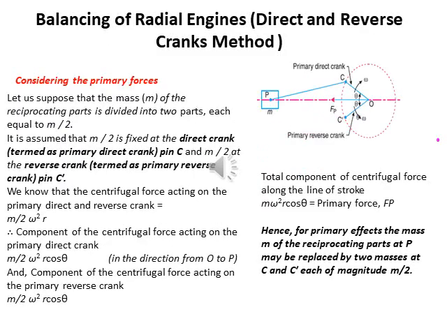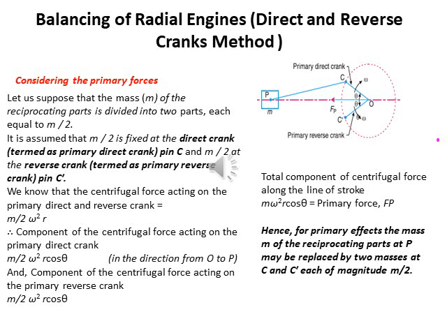Now we continue our topic by considering the primary forces. Let us suppose that the mass m of the reciprocating part is divided into two parts, each equal to m/2, which is assumed to be fixed at direct crank pin C and at the reverse crank pin C'. We know that the centrifugal force acting on the primary direct and reverse crank is m/2 ω² r.